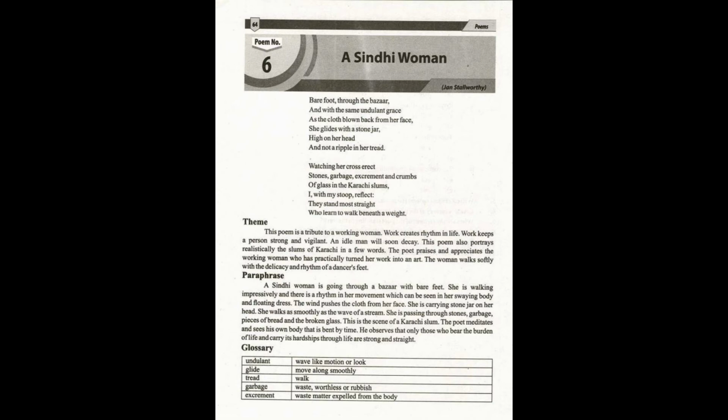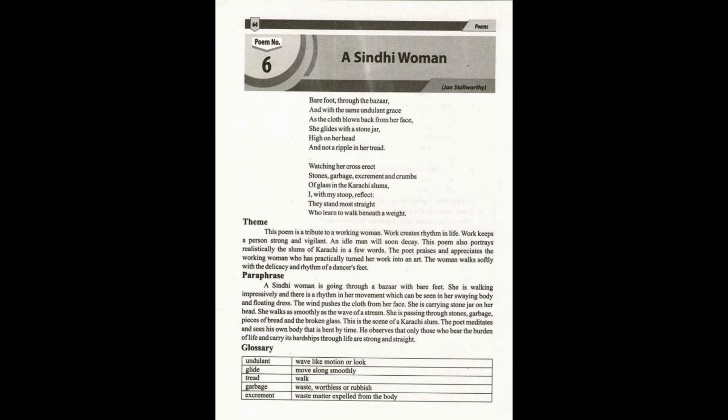In this, the poet describes that the streets and bazaars of Karachi are actually full of garbage, trash, stones, human and animal waste, pieces of glass, but all these hurdles fail to lower the spirits of the woman, and she continues ever so gracefully with her walking style.